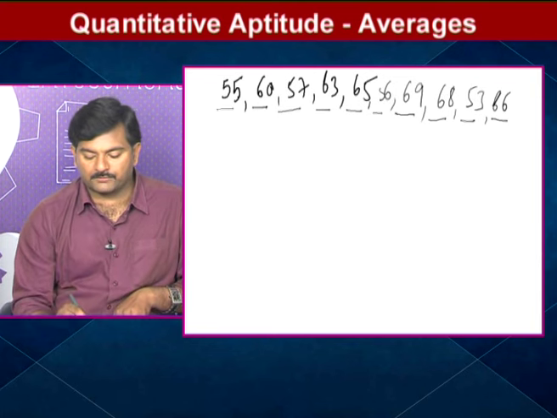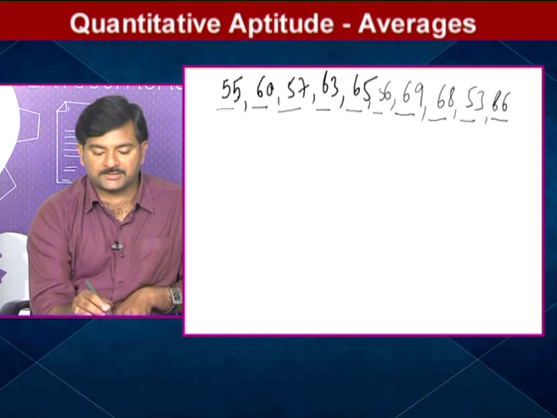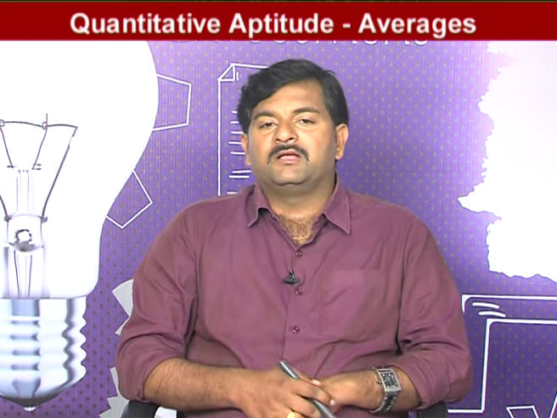So how do we use the base concept? Observe here, you have to take a base. Can I say all the observations are very close to 60? Yes, all the observations are very close to 60.